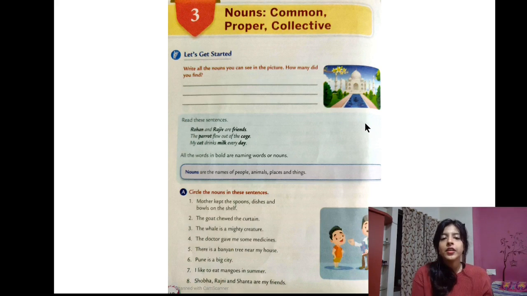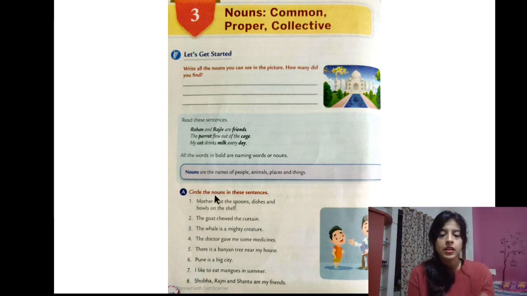There is a garden. There are trees. Okay, so there are nouns in my sentences. You have to pick out the nouns and make a list. A. Circle the nouns in these sentences. So I really hope that you have learned nouns by now. You know what nouns are. So let's solve the first one.